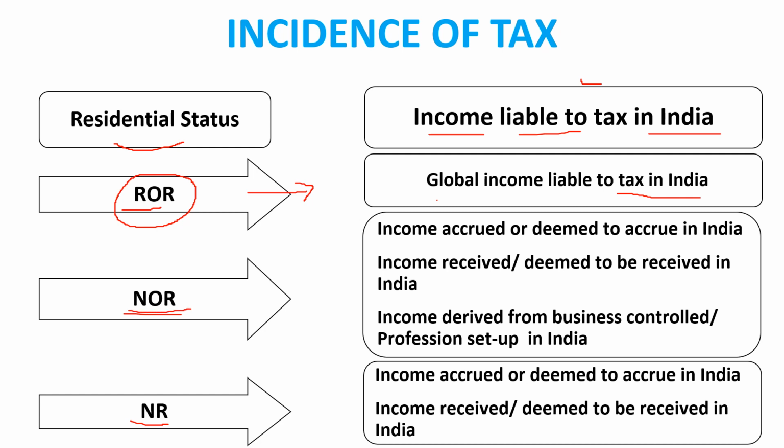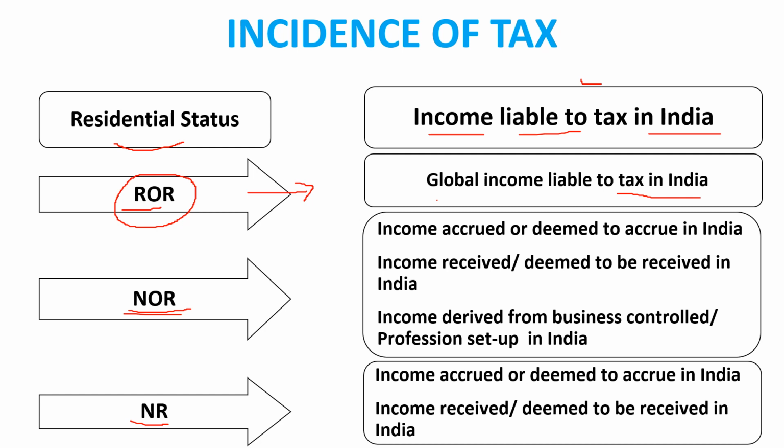NOR, okay, income accrued or deemed to accrue in India. Conditions देखो, income accrued or deemed to accrue in India, ये एक हो गया। दूसरा है income received or deemed to be received in India.